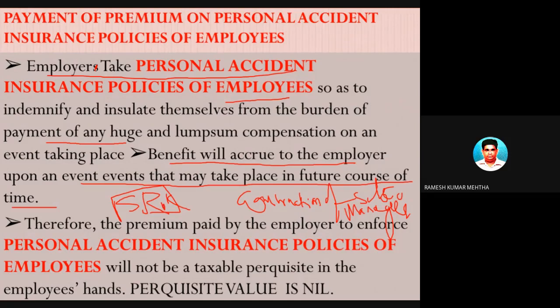So to indemnify, to cover this, the employer has taken an accident insurance policy in the name of S. Ramesh Kumar Mehta.